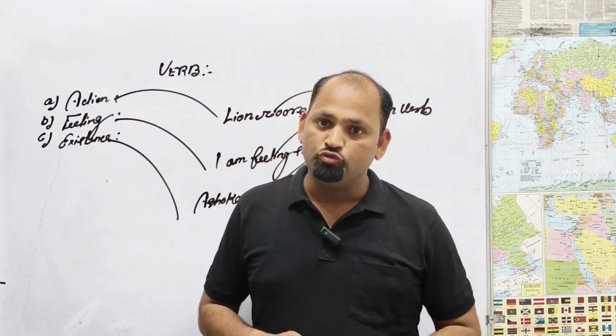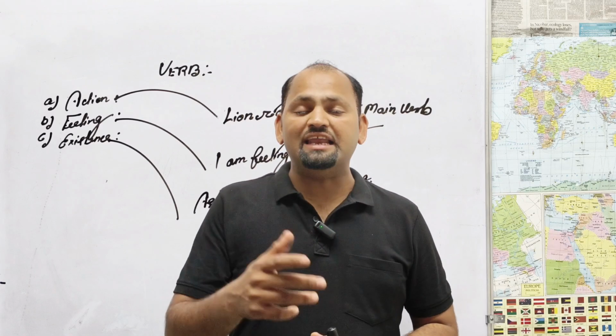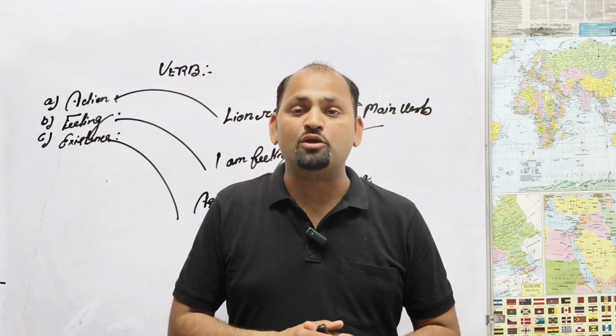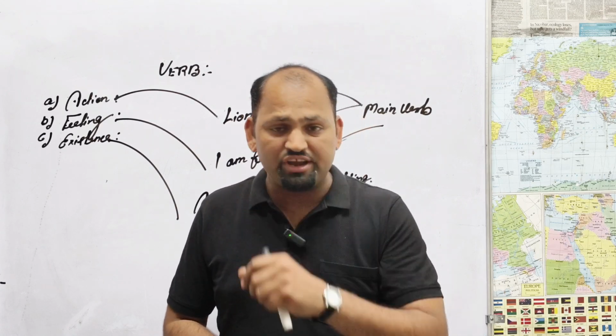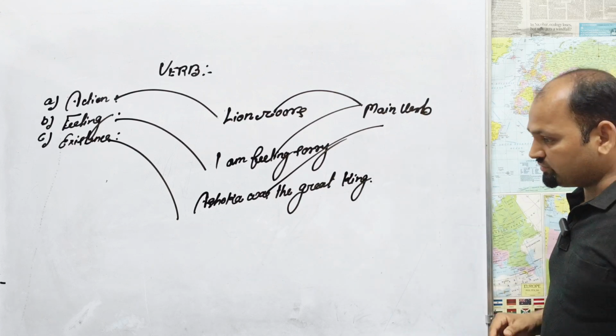Roars, main function; feeling, main function; was, main function. So we can call these three the key verbs. They are called main verbs.